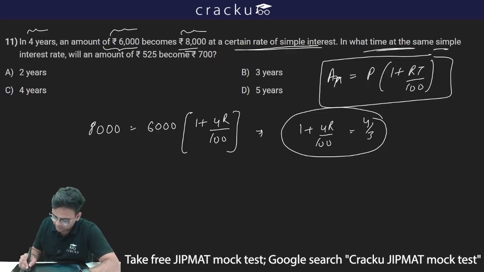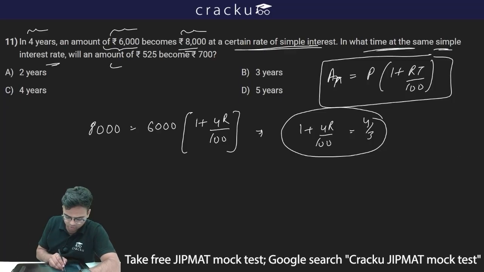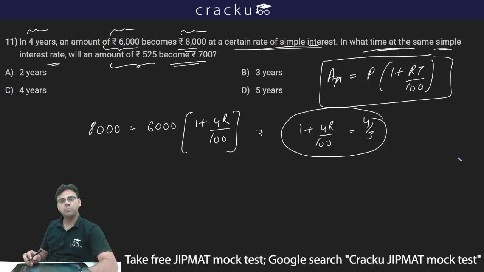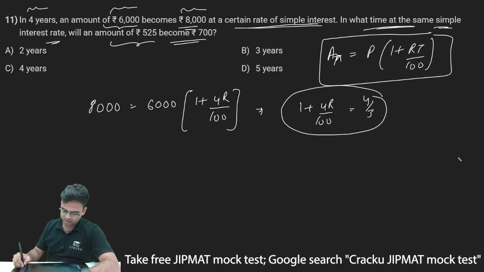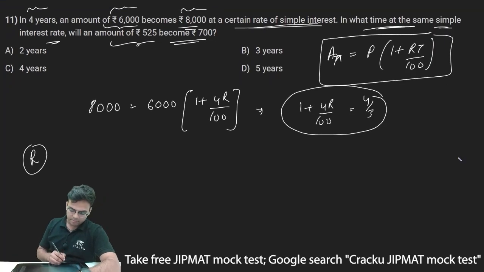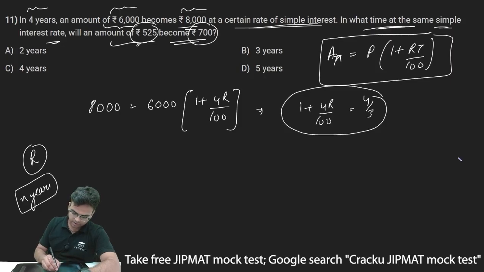In what time at the same simple interest rate will an amount of rupees 525 become rupees 700? So my rate of interest R is the same. My initial principal amount is rupees 525 now. It is not 6000, it is rupees 525. And my final amount after some time, let's say after n years, is rupees 700.